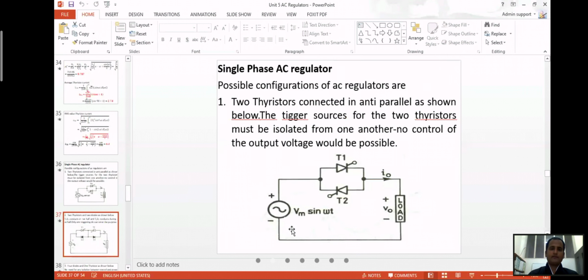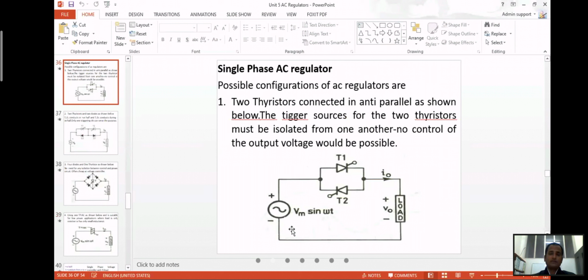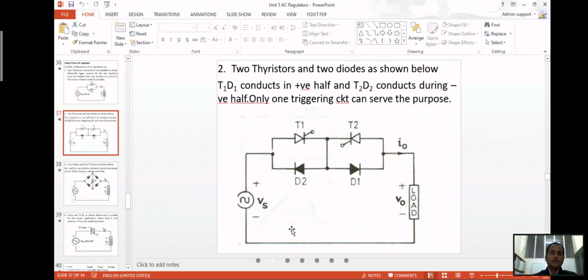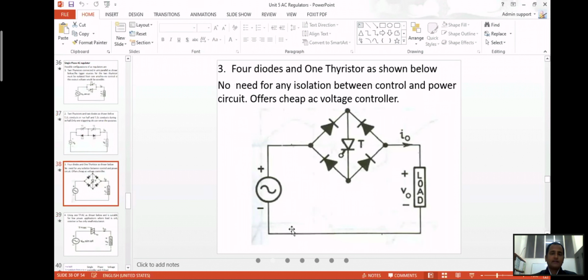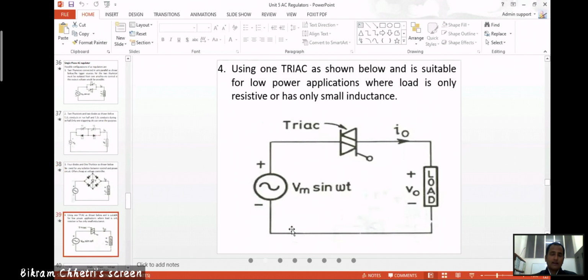I think we have already done the different types of single phase AC regulator. There are different configurations that can be used, like two thyristor AC regulators, with two thyristors connected in anti-parallel. That is one method. Two thyristor, two diode methods are also there. Four diodes and one thyristor can be used. In the case of four diodes and one thyristor, you don't require isolation between the control and the power circuit.